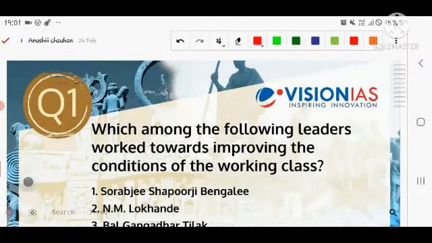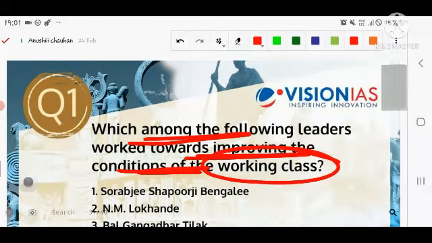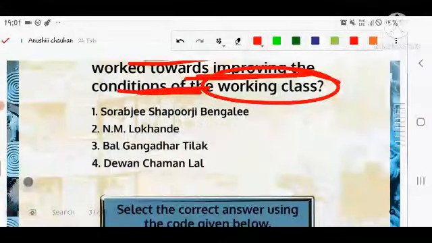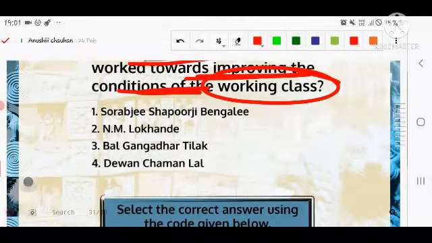Let's discuss the first question. The first question is related to the history section. They are asking which of the following leaders worked toward improving the condition of the working class. The options in front of you are: number first is Sorabji Shapurji Bengali, number second is N.M. Lokhande, number third is Bal Gangadhar Tilak, number fourth is Diwan Chaman Lal.